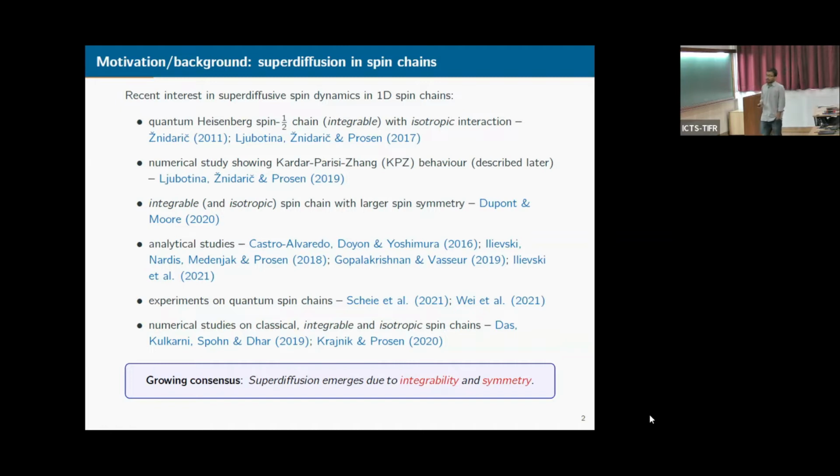And lastly, there have been some numerical studies on classical spin chains which are integrable and isotropic. This KPZ behavior has been observed, and they have been studied in great detail. So because of these studies, there is a growing consensus that this super diffusion emerges due to integrability and symmetry.